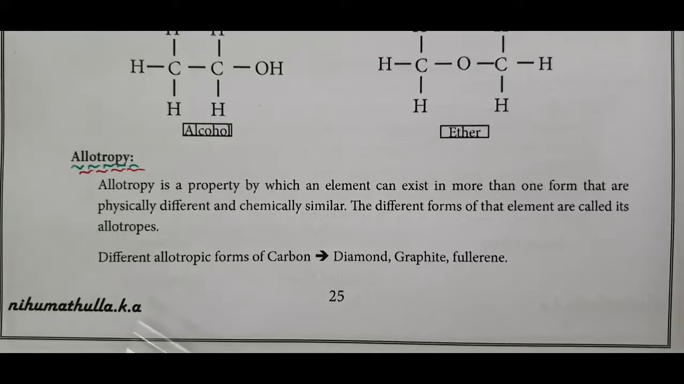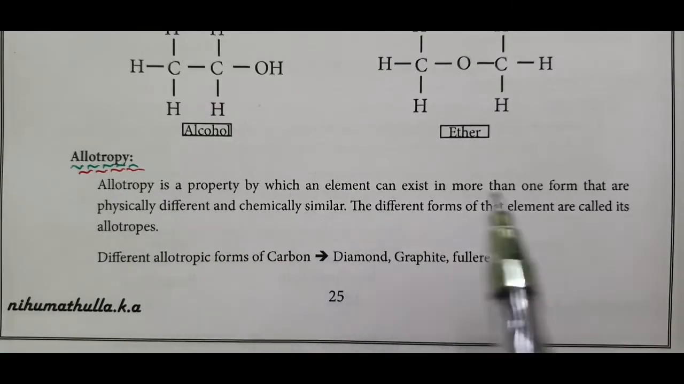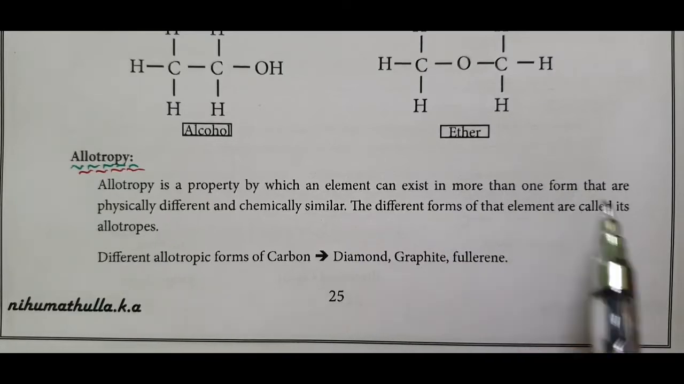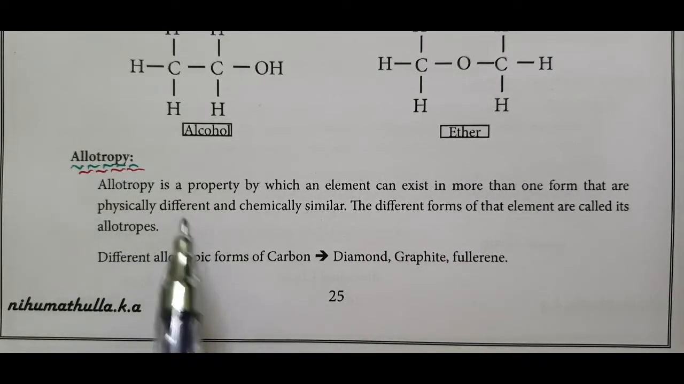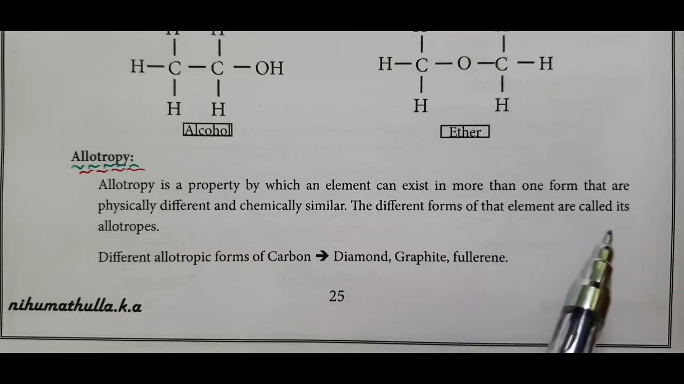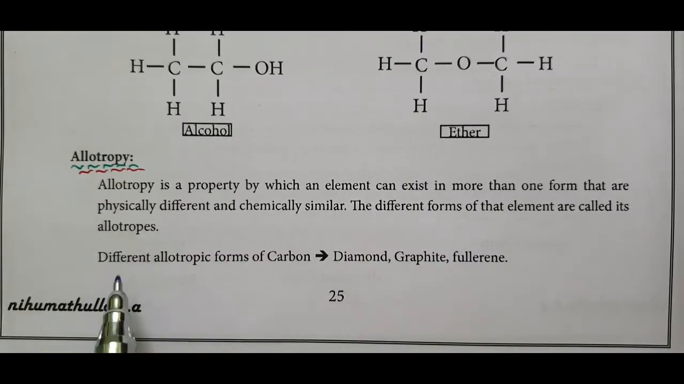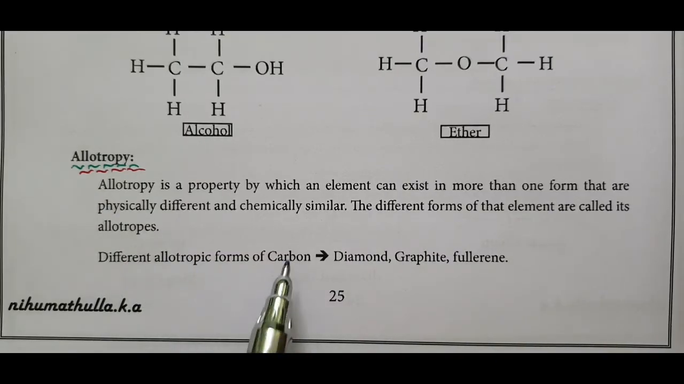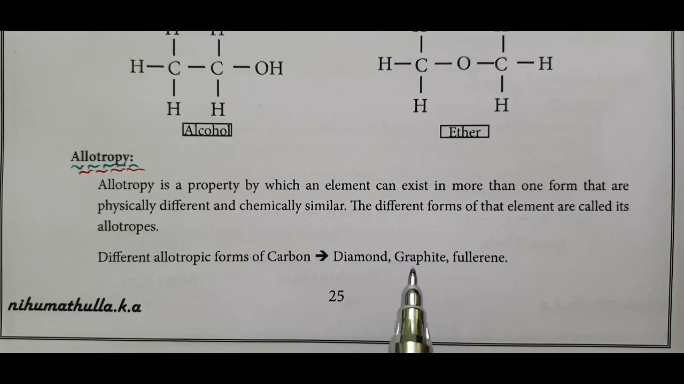Allotropy. Allotropy is a property by which an element can exist in more than one form that are physically different and chemically similar. The different forms of that element are called allotropes. The different allotropic forms of carbon are diamond, graphite, fullerene, carbon nanotubes and graphene.